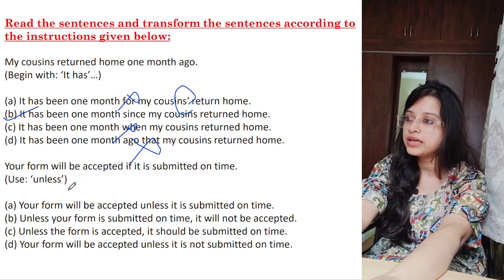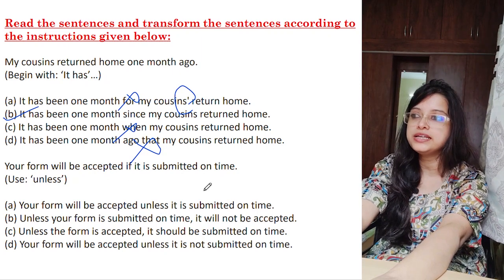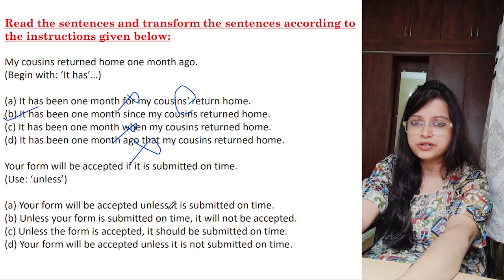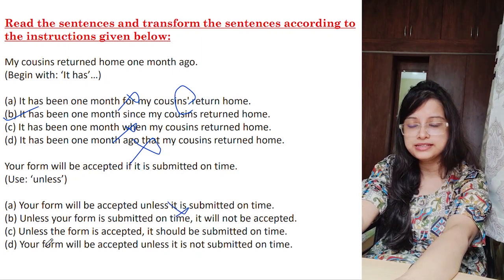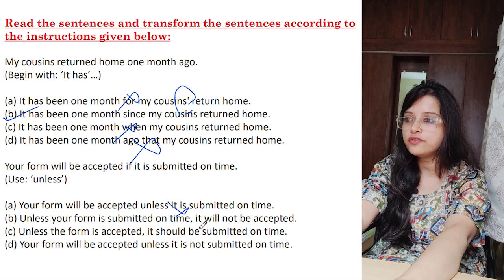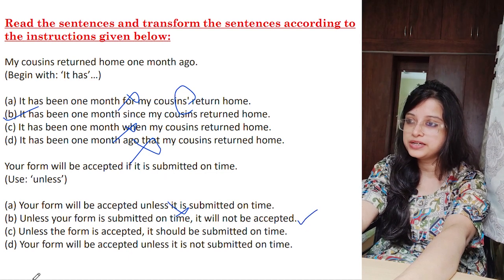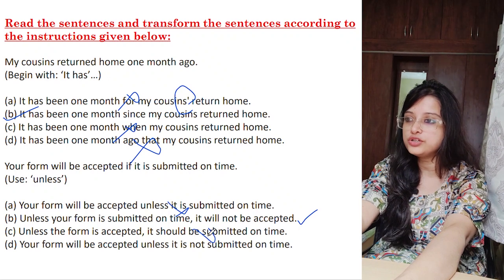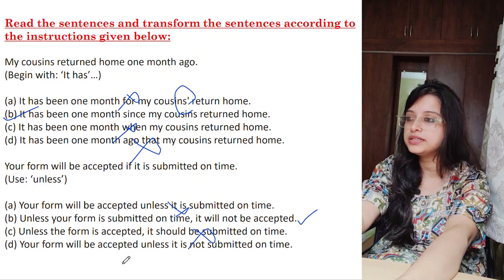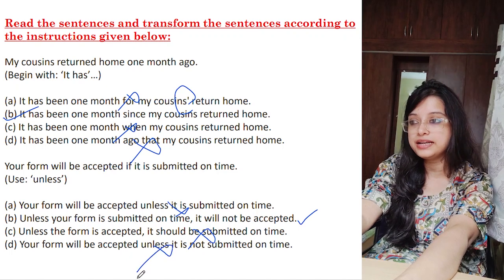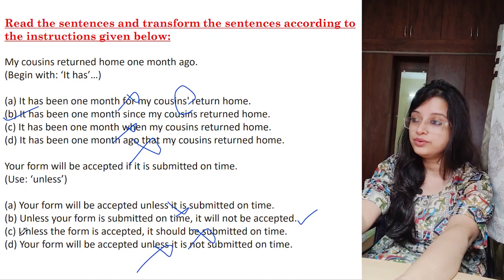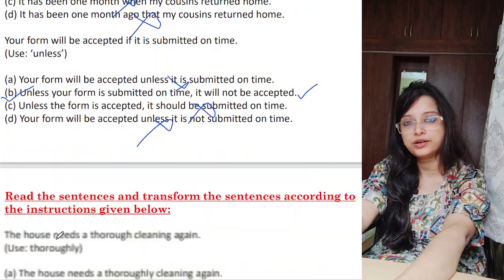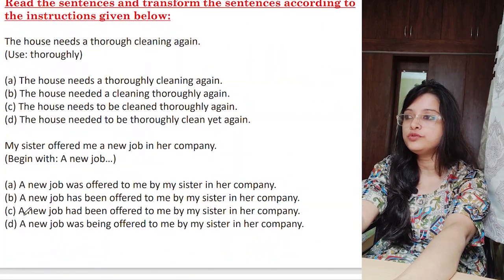So option number B. Your form will be accepted if it is submitted on time. So your form will be accepted unless it is submitted on time. Meaning is incorrect. Unless your form is submitted on time, it will not be accepted. This seems to be correct. We will check the other two also. Unless the form is accepted, it should be submitted. What is this? Accepted, submitted. Your form will be accepted unless it is not submitted. If you don't submit, how will it be accepted? So option number B is the correct one, right? Next, we will move to the next two.